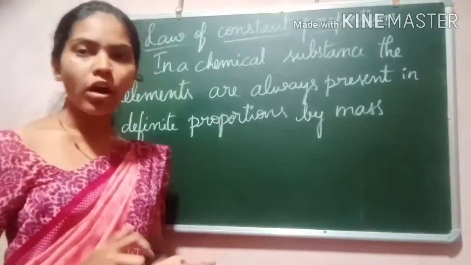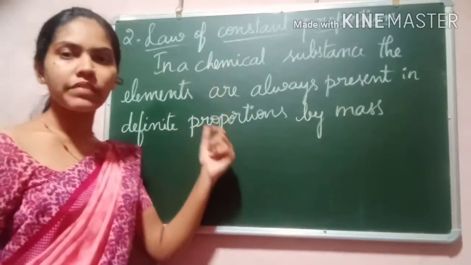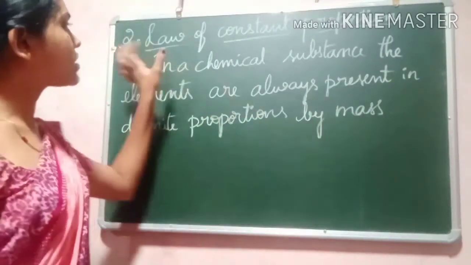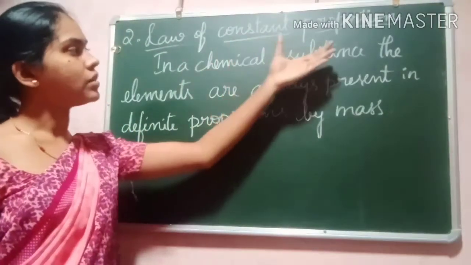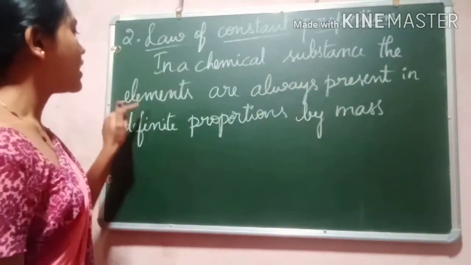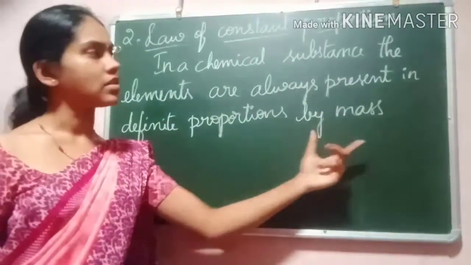By giving all these evidences, they have given the statement. This statement was given by Joseph L. Proust, the scientist who discovered this law of constant proportion. He stated that in a chemical substance, the elements are always present in definite proportions by mass.